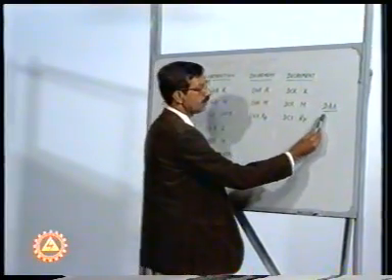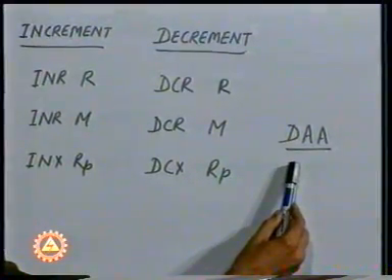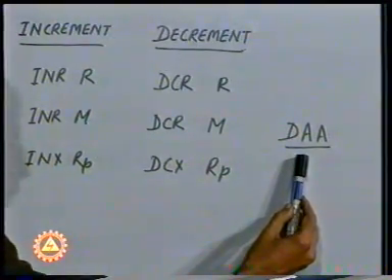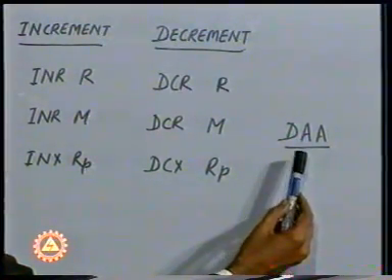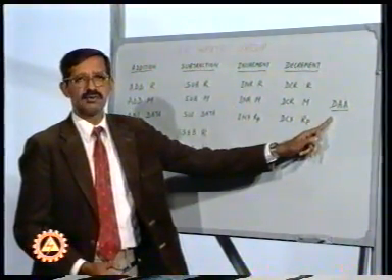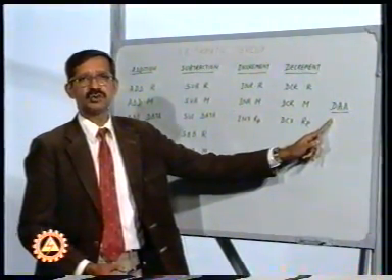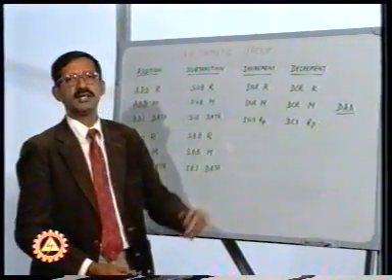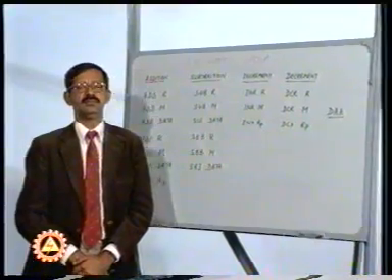The DAA instruction is a special instruction as it takes the help of the auxiliary carry flag in carrying out its action. What it does is, it takes the 8-bit data which is available in the accumulator in the form of a binary number and converts it into two 4-digit BCD numbers. What actions take place can now be seen.